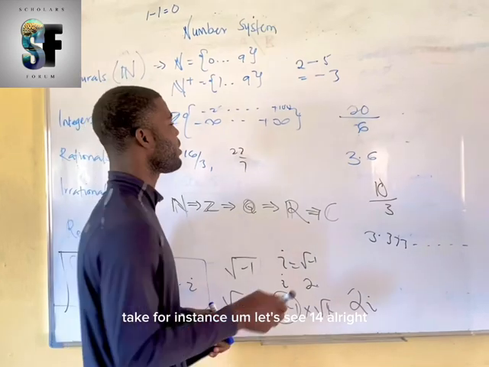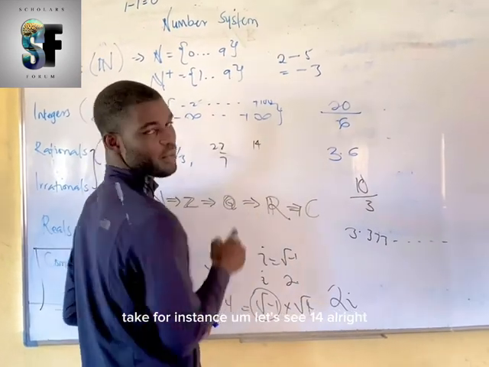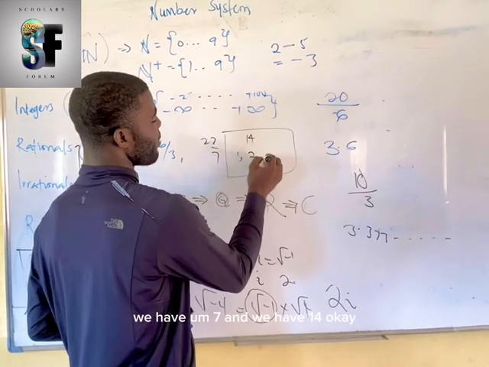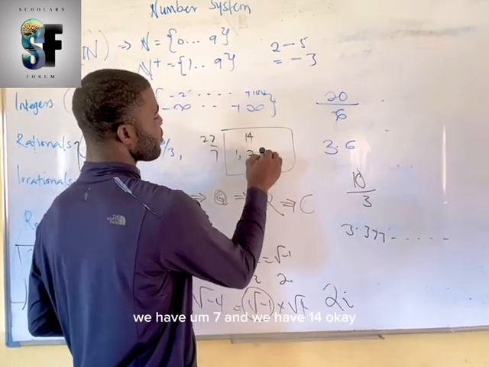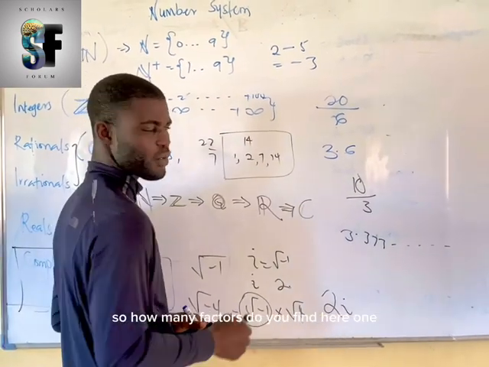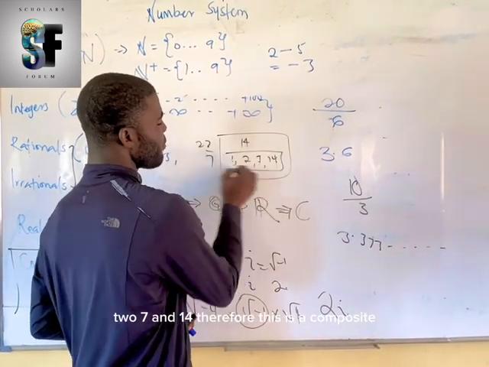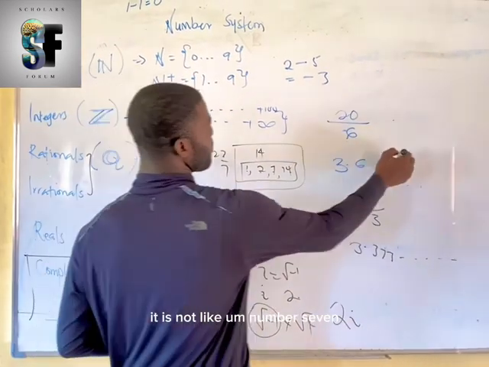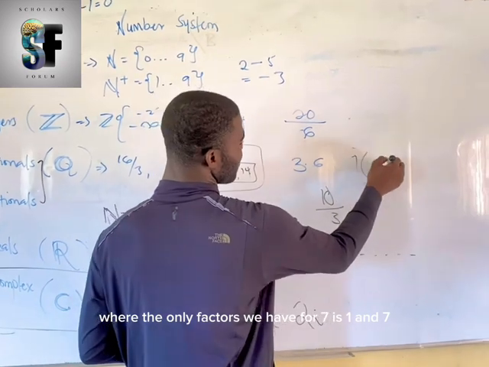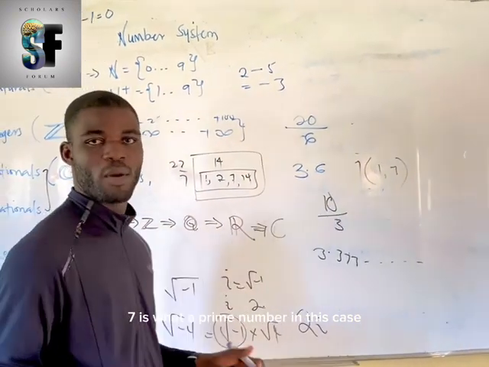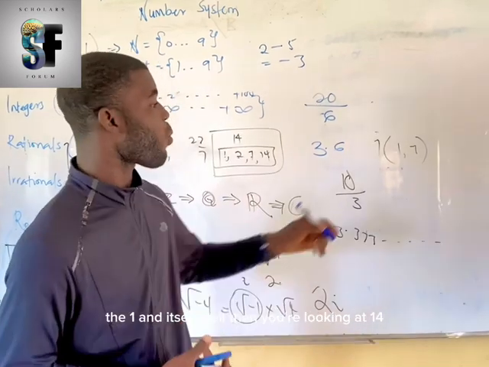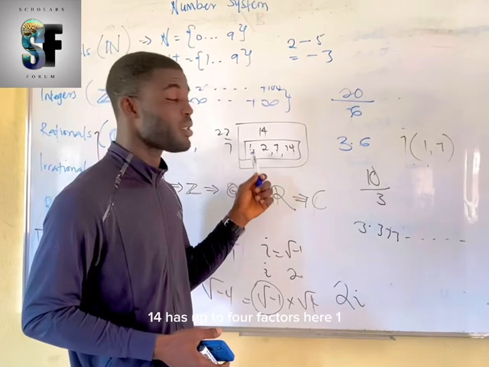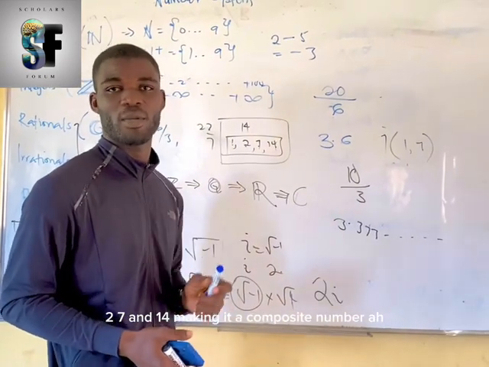Take for instance, 14. We have 1, 2, 7, and 14. So how many factors do you find here? 1, 2, 7, and 14. Therefore, this is a composite number. 14 is a composite number. It is not like number 7, where the only factors we have for 7 are 1 and 7. 7 is a prime number in this case, because it only has 2 factors, 1 and itself. But then you're looking at 14. 14 has up to 4 factors here: 1, 2, 7, and 14, making it a composite number.